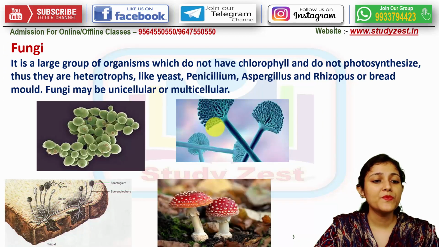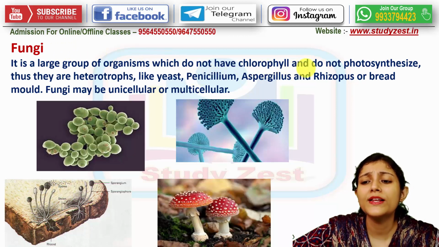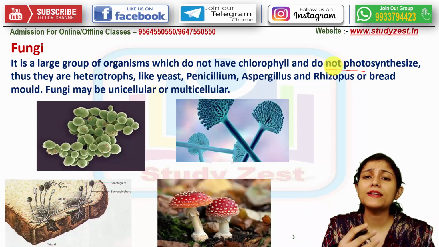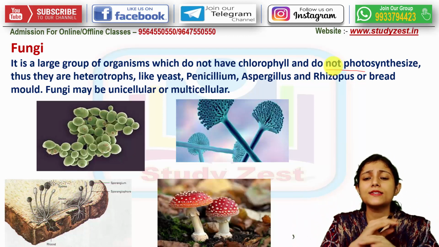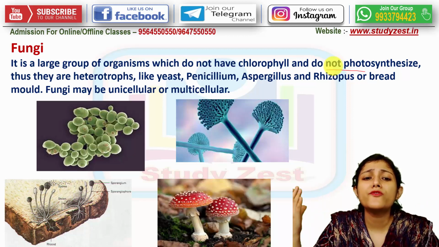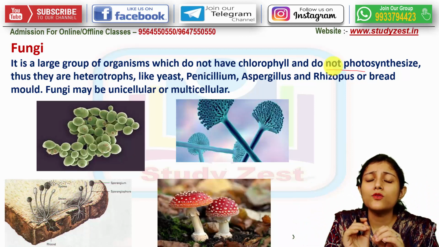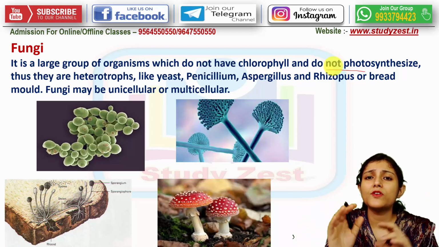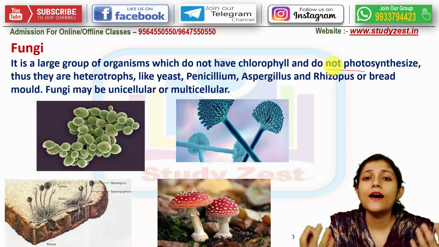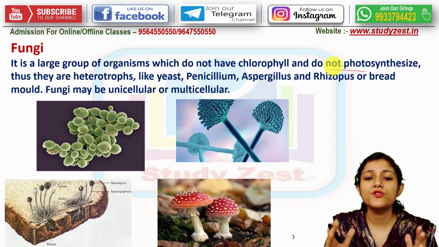Now coming to fungi, what is it? It is a large group of organisms which do not have chlorophyll and do not photosynthesize. As they cannot perform photosynthesis and do not have chlorophyll, they definitely cannot prepare food. So for food they have to depend on someone, and on whom will they be dependent? They will be dependent on the autotrophs, because they are called heterotrophs. They have a dependent mode of nutrition.